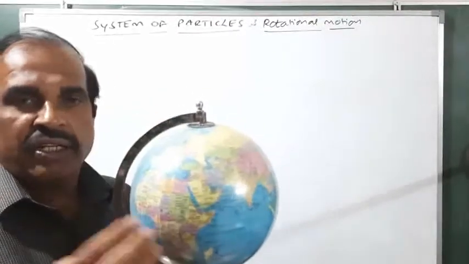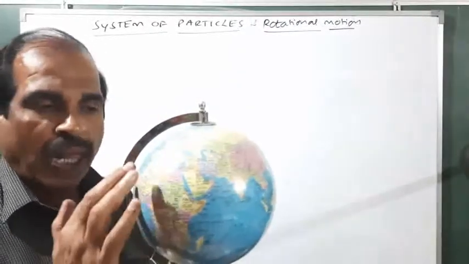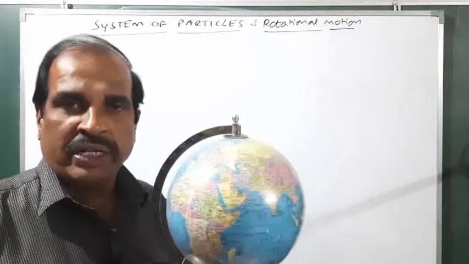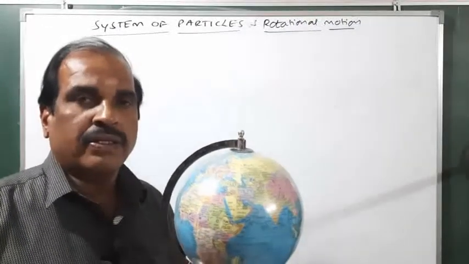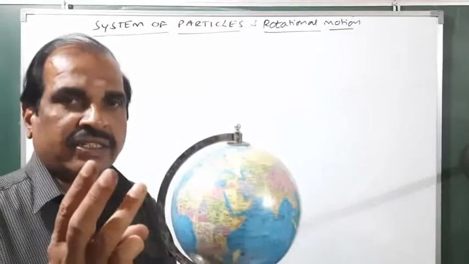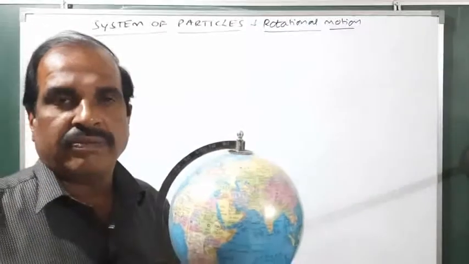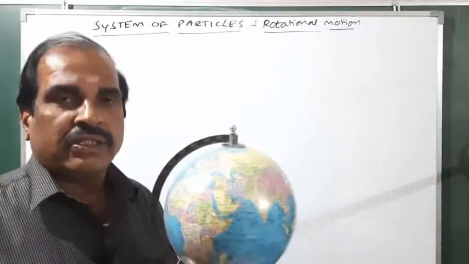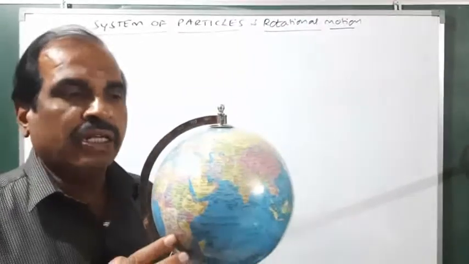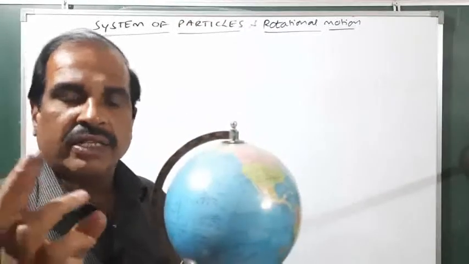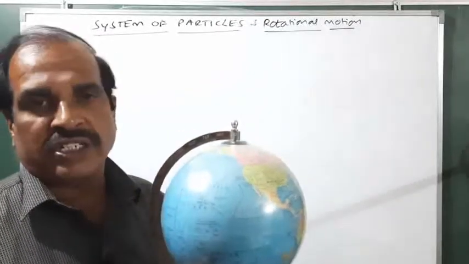If the radius of the earth is decreased, you know the radius is around 6,400 kilometers, then what happens to the length of the day? Options are: increases, decreases, remains the same, or it stops rotation. I repeat, if the radius of the earth is decreased, then what happens to the length of the day?